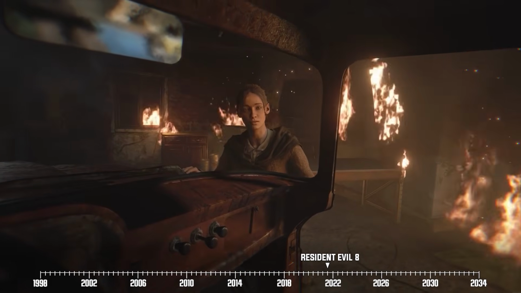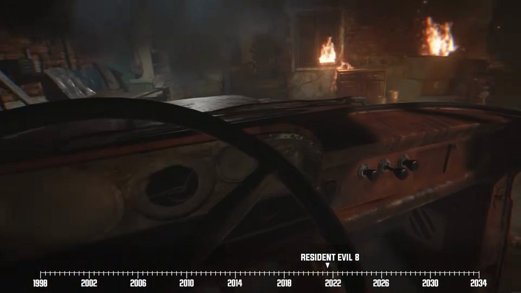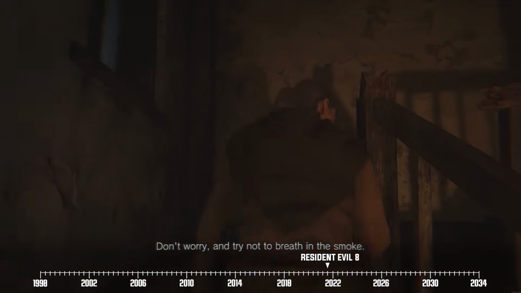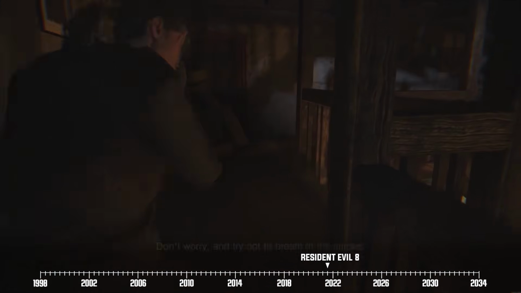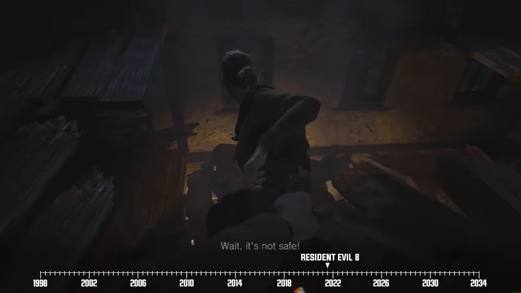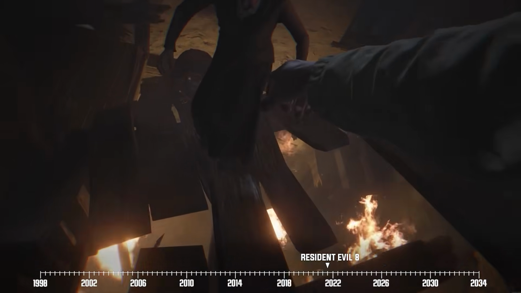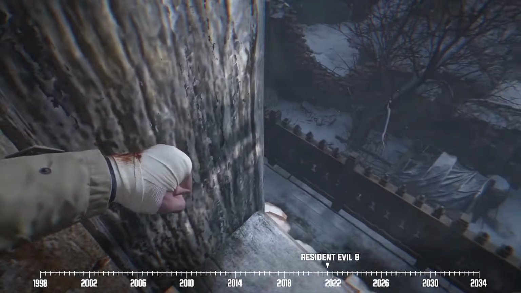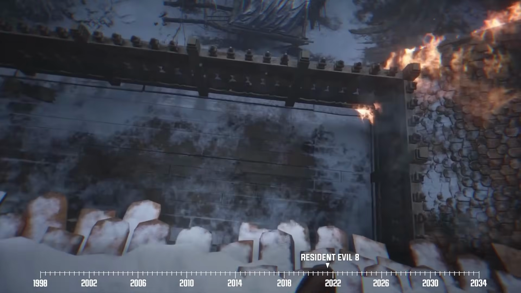The two run to the garage and Ethan is able to hotwire Louisa's old truck to make their escape. However, he crashes it, so they're forced to head to the house's attic to look for a different exit route. Leo closes in on them, and despite Ethan's warning not to do so, Elena rushes toward Leo, which ultimately leads to her demise. Our hero, on the other hand, manages to escape through a window.